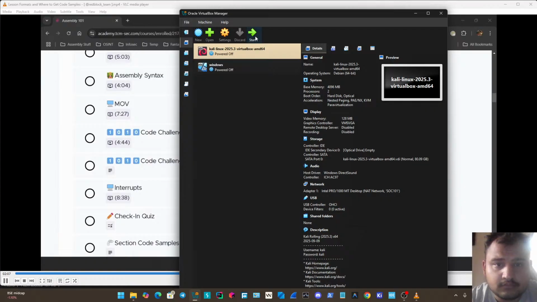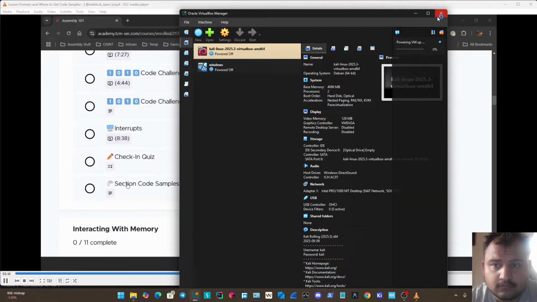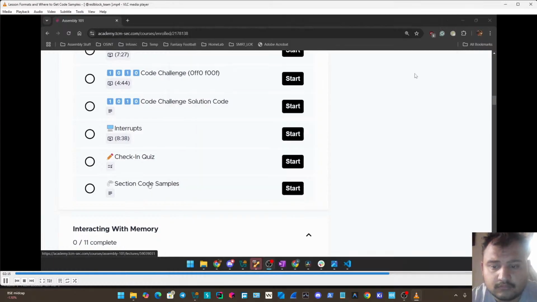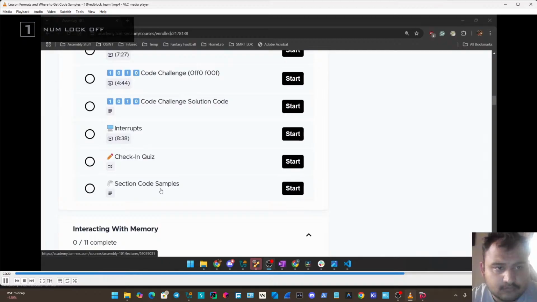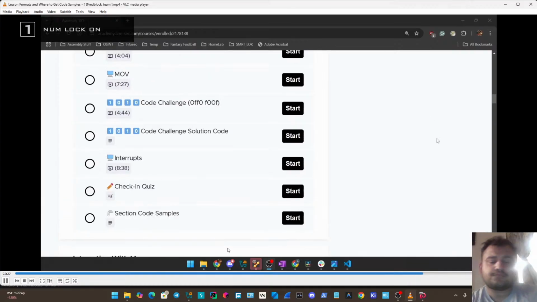You notice we then have a check-in quiz, and then also for any of the sections where I'm writing code, where you see these paper clips, there is a download to actually download all of the code files in a zip file if you want to have access to them. So every code that we write, every program will be included in those zip files. So that concludes all of the different lesson formats.